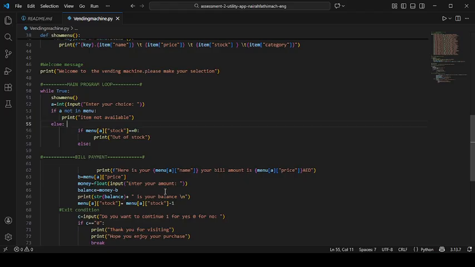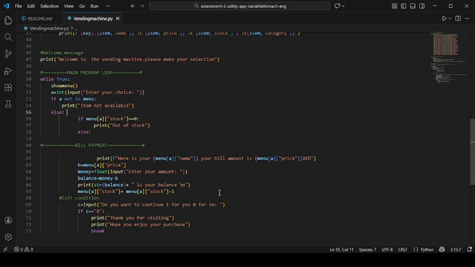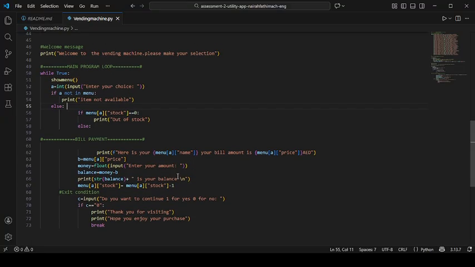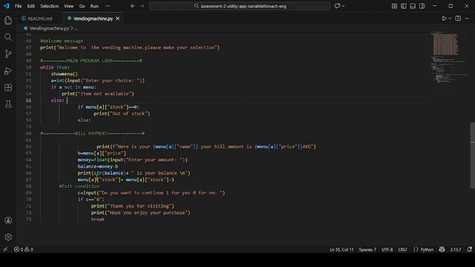Then the program calculates the balance and displays the remaining balance here. After this, we can see an option here to exit the condition as a comment if we want to exit this program.